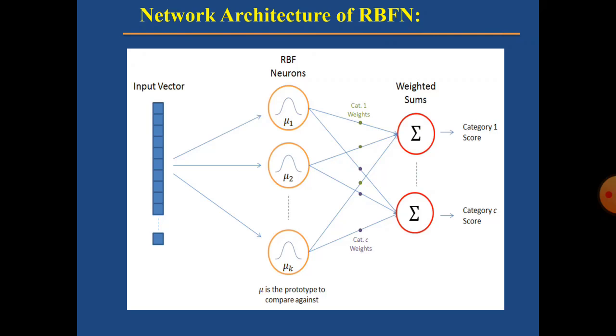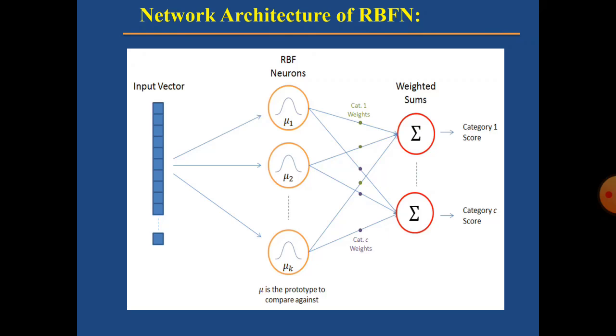Now we will see the input vector. Regarding the input vector, we are going to classify an n-dimensional input vector, and the entire input vector is shown to each of the RBFN neurons. So whatever RBF neurons are there, they are able to see the entire input vector. That's what the author is telling.